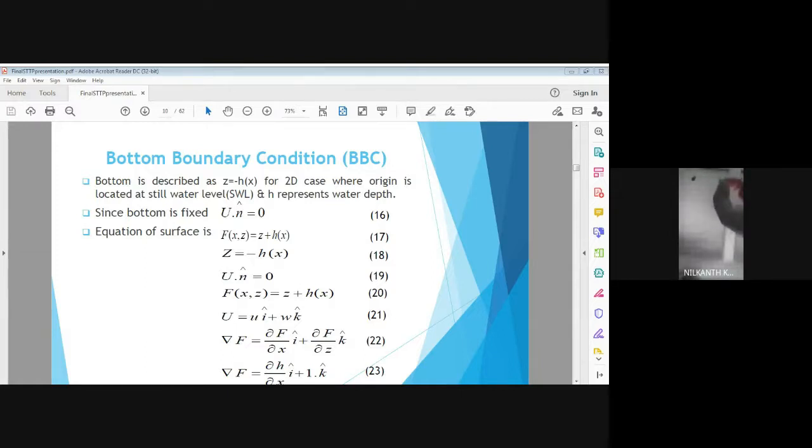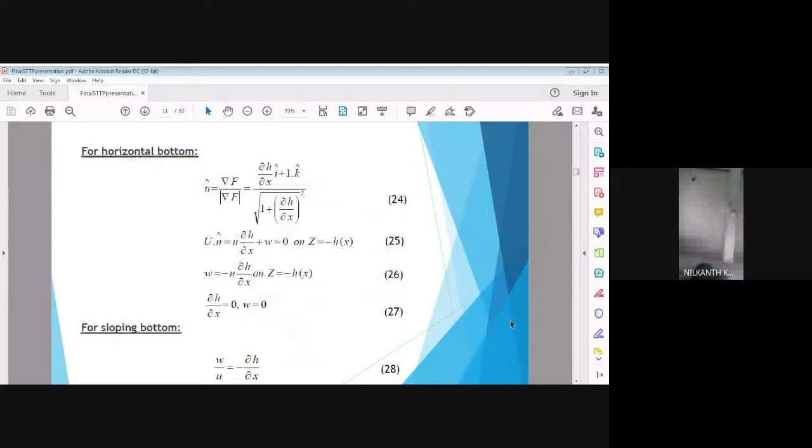We substitute the values of U and W as gradient of this surface with respect to X and gradient of surface with respect to Z, and we can differentiate Z is equal to H of X, so that this differentiation is 1. So gradient of F is 1 plus U into dH by dx. Equation number 23. This is the value of gradient of F. Next slide please. We are in the bottom boundary.